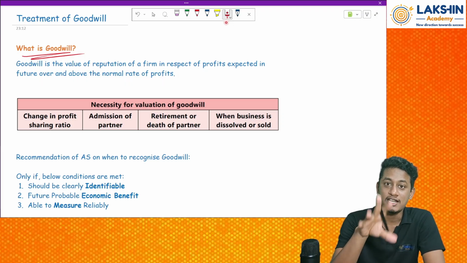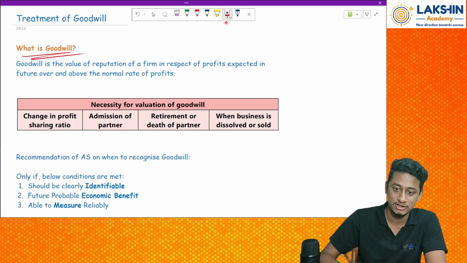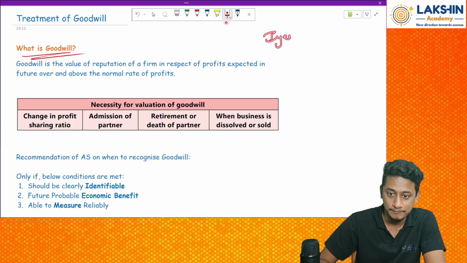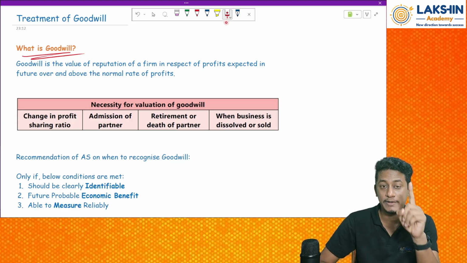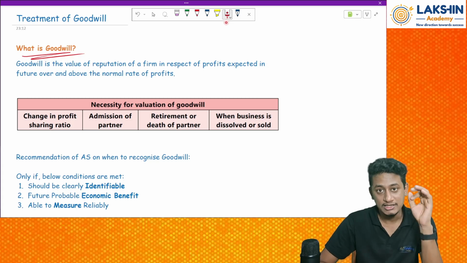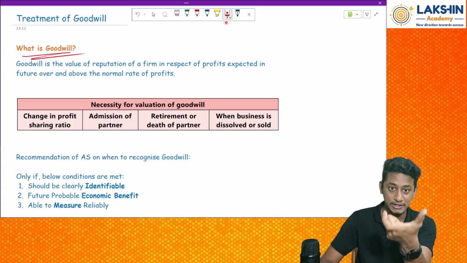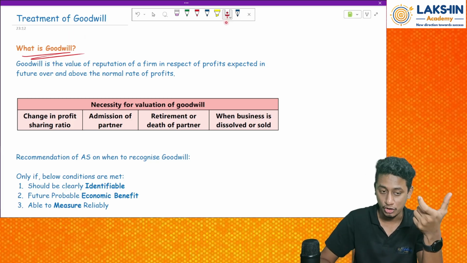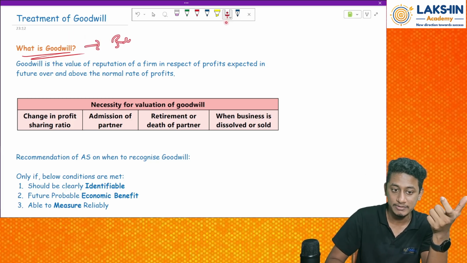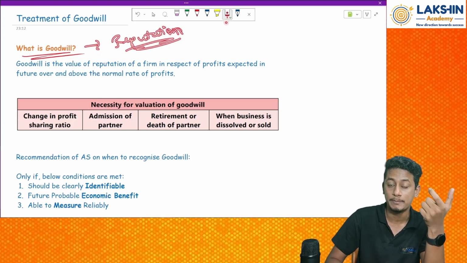Have you seen any Iyengar Bakery in your area? You might have seen, right? Why are there so many Iyengar bakeries in different places? Because of that name. Iyengar Bakery was the famous name of a bakery situated in some place. The same name has been used by other people to attract customers. That means that particular name has some goodwill in it. Got it? In short, goodwill simply means the reputation that a business has.